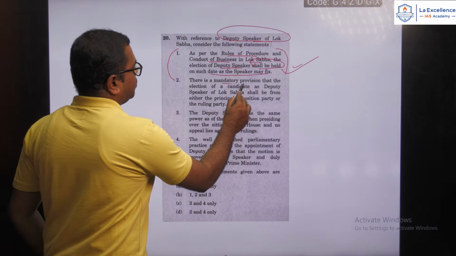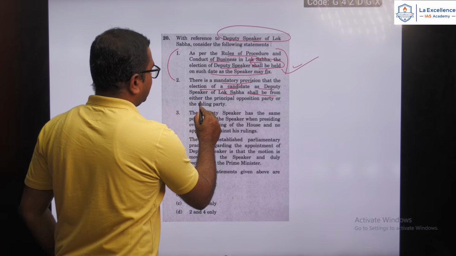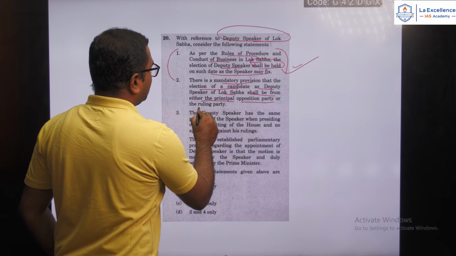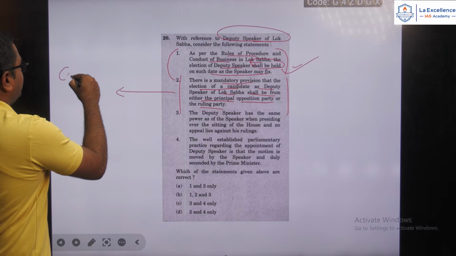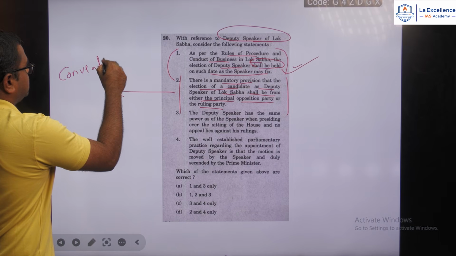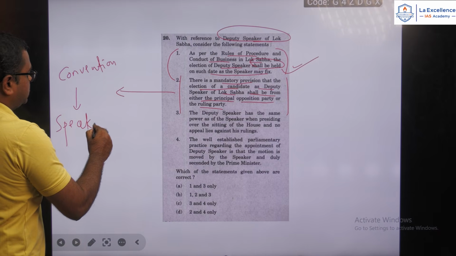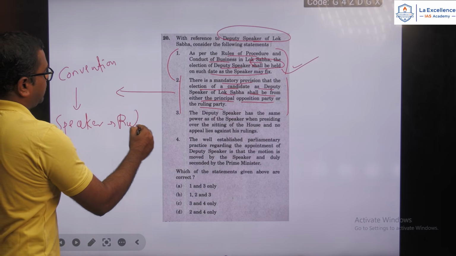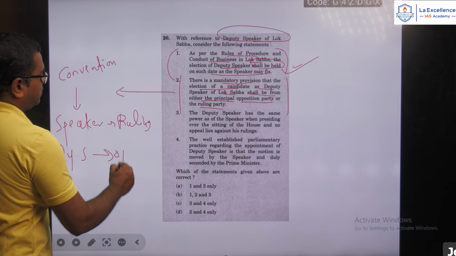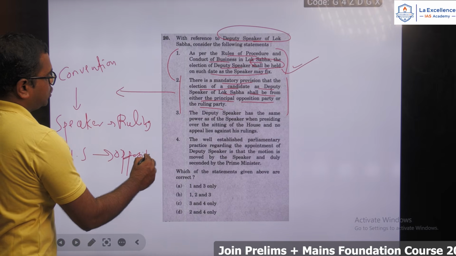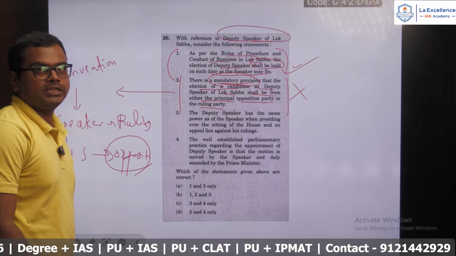There is a mandatory provision that the election of a candidate as Deputy Speaker of Lok Sabha shall be from either the principal opposition party or the ruling party. So here you must note that it is just a convention that the Speaker shall be from the ruling party, whereas the Deputy Speaker shall be from the principal opposition party. So it is just a convention and it is not mandatory. That is why this is a wrong statement.